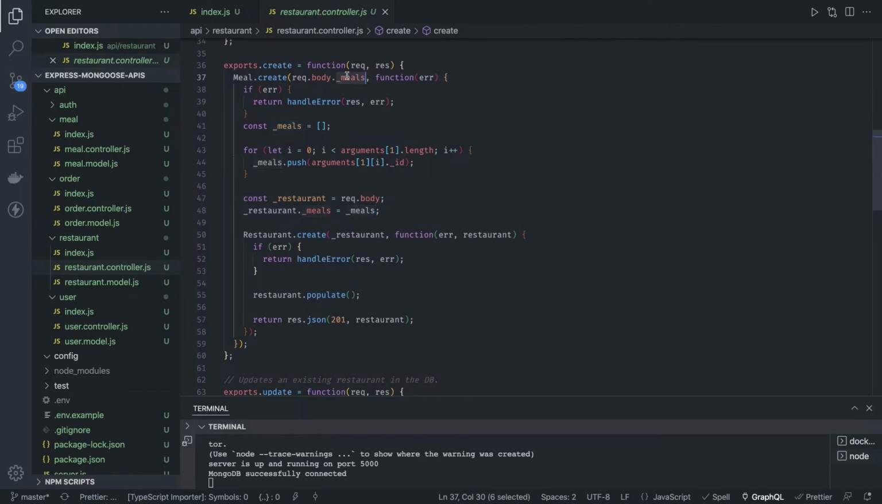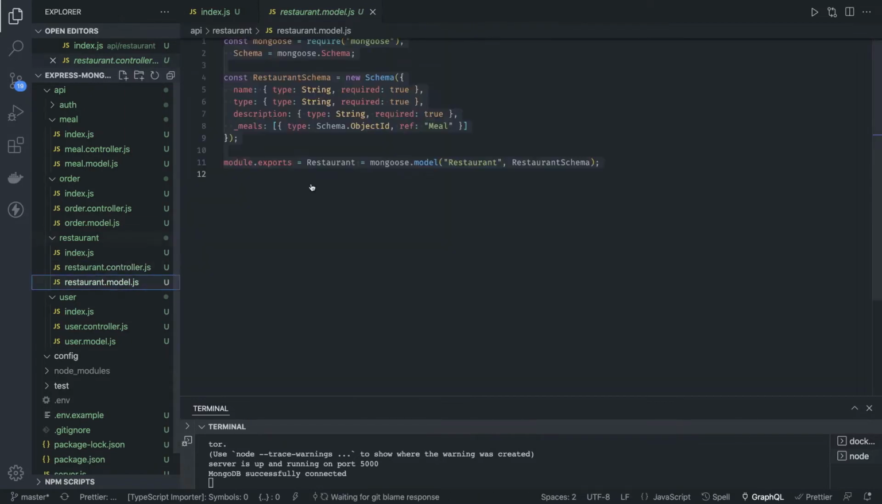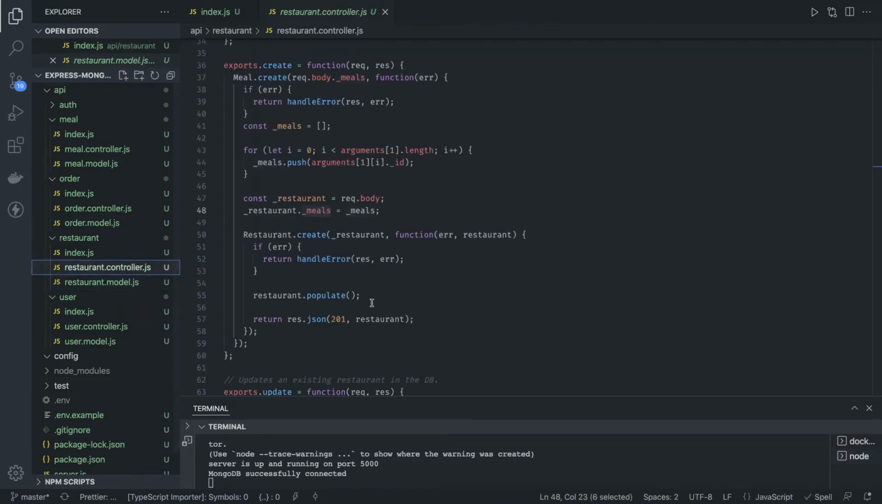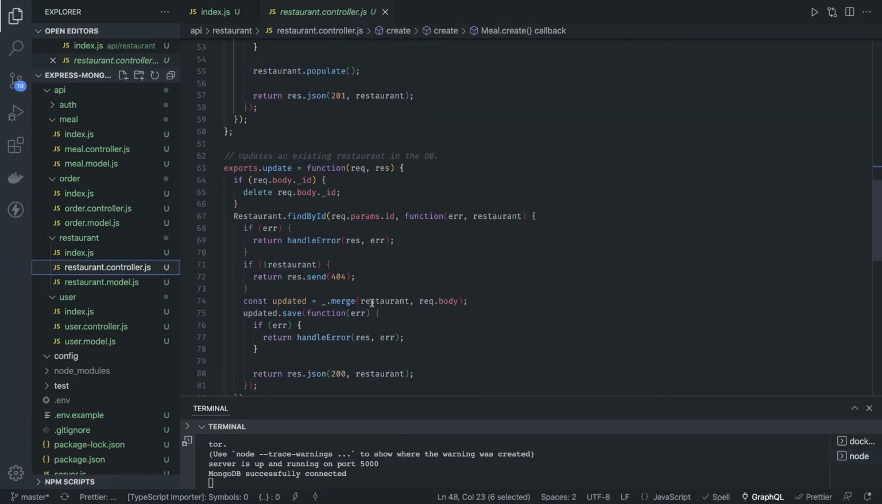Here you can either pass a single meal, first create the meal and then pass the meal ID, because this is an array. If you look into the restaurant model, currently meals is an array, so we have to keep adding the new meal to this restaurant's meals whenever we add a new meal. I think that should be covered in the update operation.